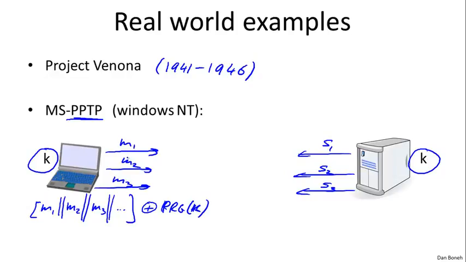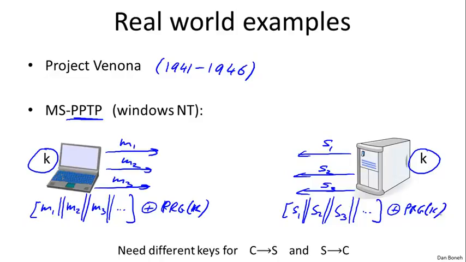The problem is the same thing is happening also on the server side. In other words, all the messages from the server are also treated as one long stream. Here, they're all concatenated together and encrypted using, unfortunately, the same pseudo-random seed. In other words, using the same stream cipher key. So basically what's happening here is you see an effect that the two-time pad is taking place, where the set of messages from the client is encrypted using the same one-time pad as the set of messages from the server. The lesson here is that you should never use the same key to encrypt traffic in both directions.